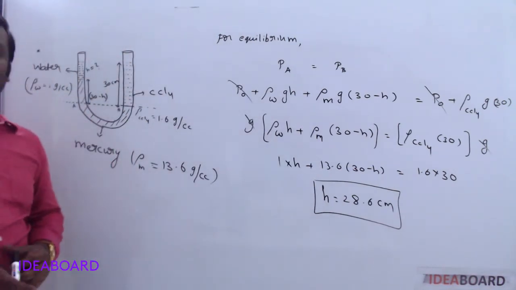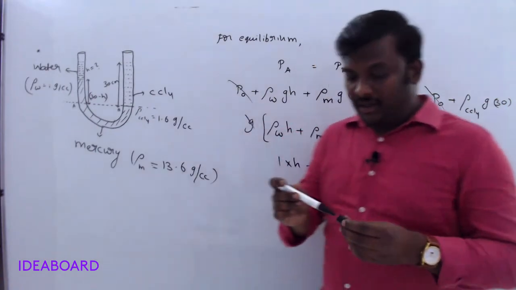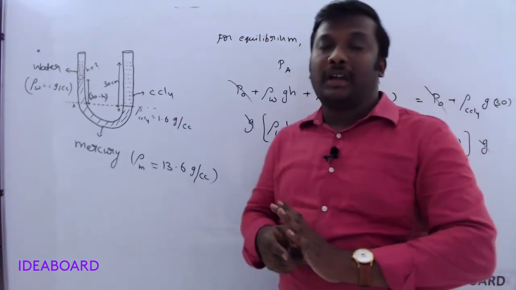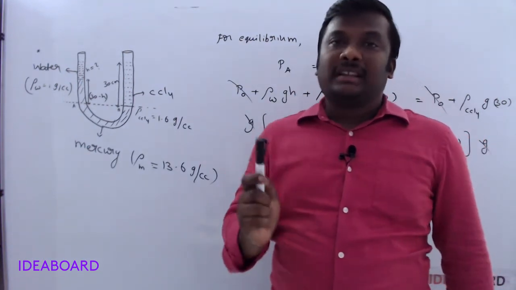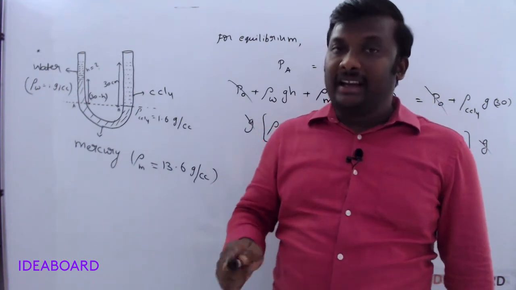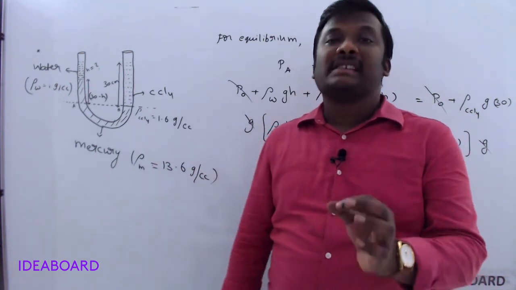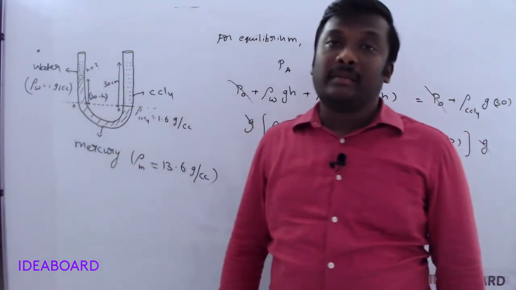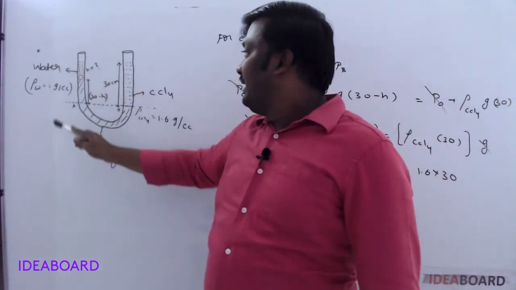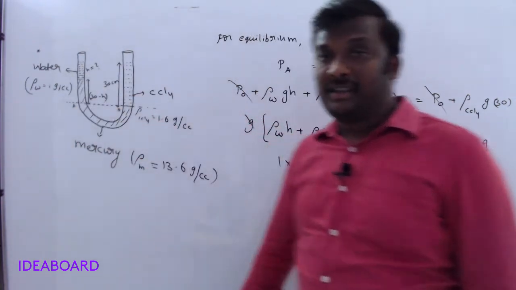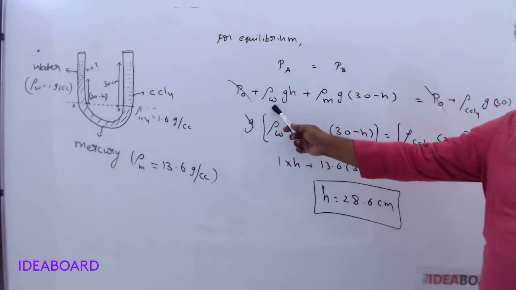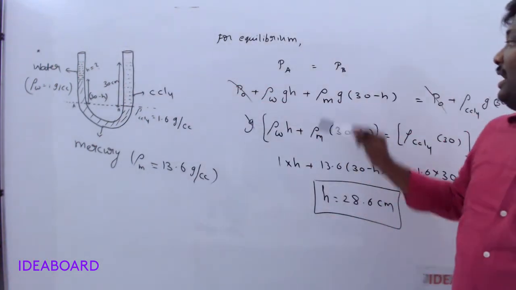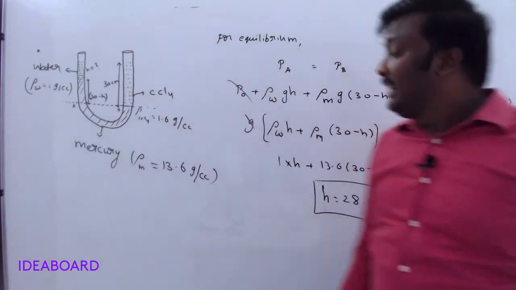Method understood? Okay, so what is the method here? Pascal's law is very easy. Any point, anywhere you can apply. Just remember one thing: the fluid must be at rest, and along the same level the pressure is the same at all points. So I consider one point here. At this point the pressure always remains the same. So at point A some water is present, mercury is present. That's why atmospheric pressure plus density of water into g into height of that liquid. Here I take water, that's why H, plus rho m into g into this height, which is 30 minus H.